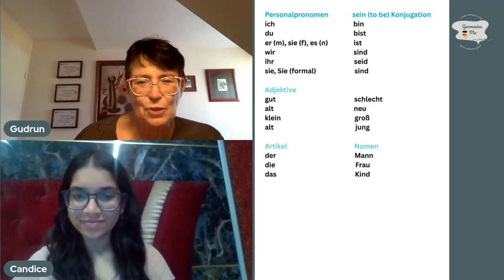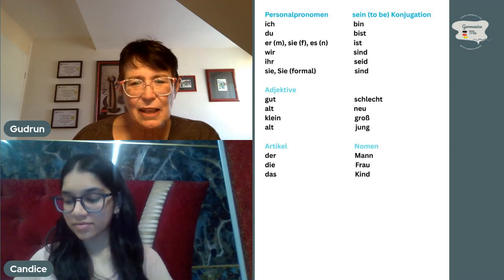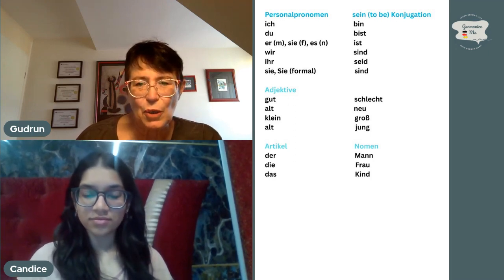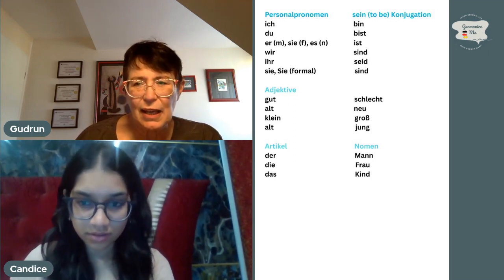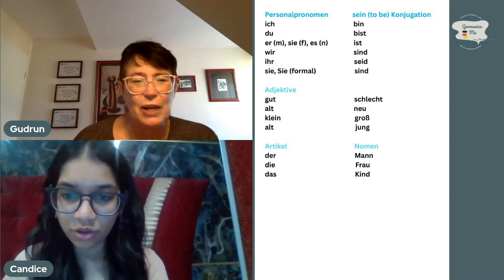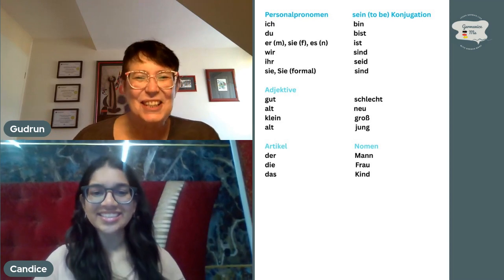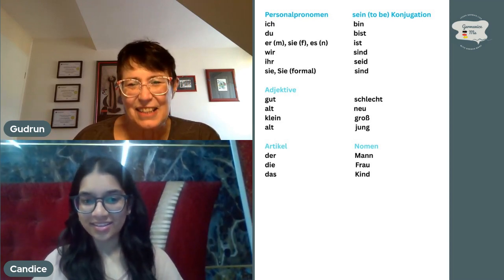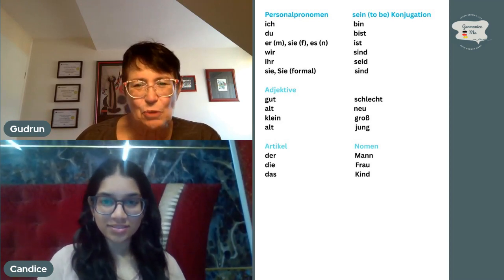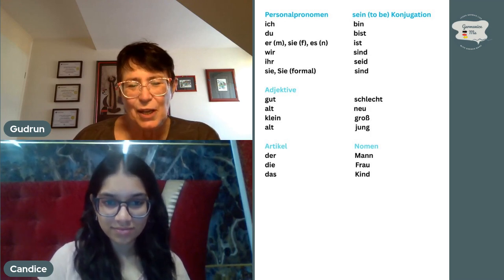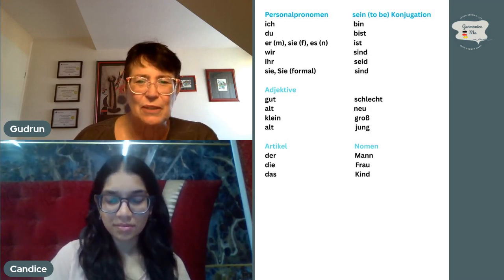So two hints here. This is pronounced neu, like the oi in oink. So, oi, neu. This is another diphthong, that means two vowels together that have a certain pronunciation.